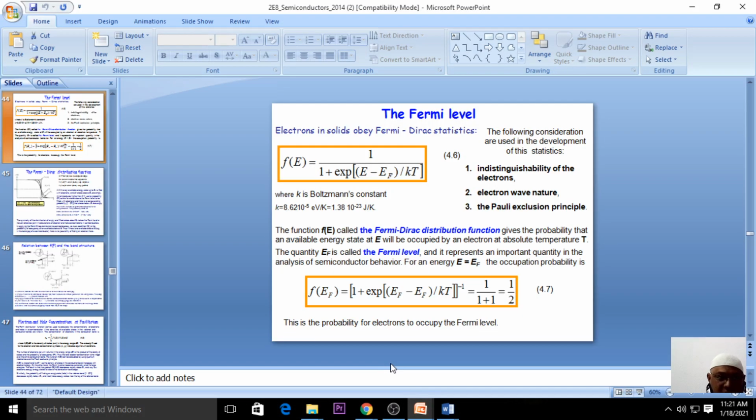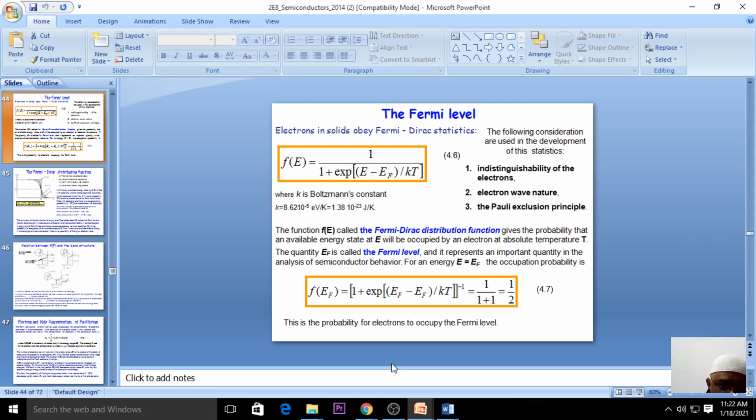In today's class, we will discuss the Fermi level. In the previous class, we had an expression regarding the density of electrons in the conduction band. In the next class, we'll go for the expression for the density of holes in the valence band. Before that, we go again to the Fermi level.